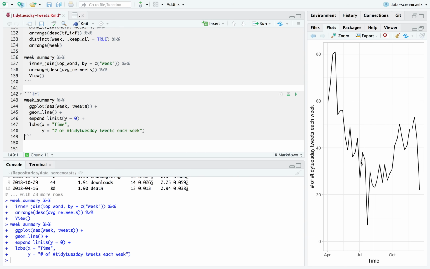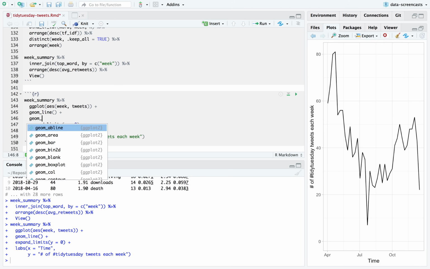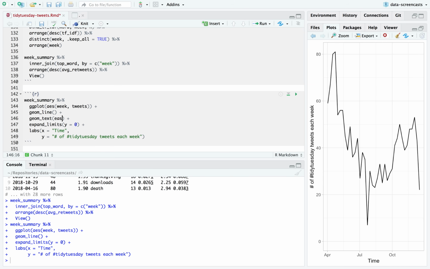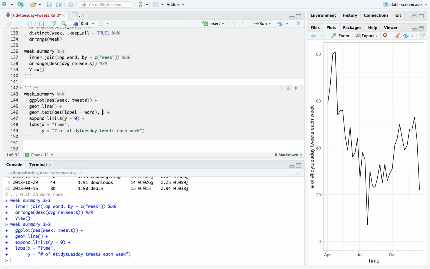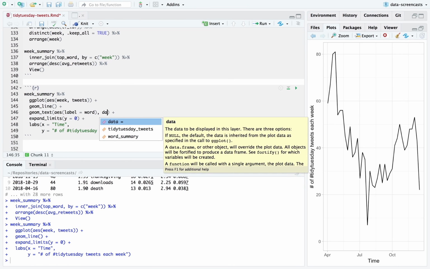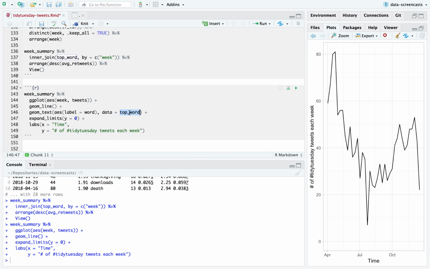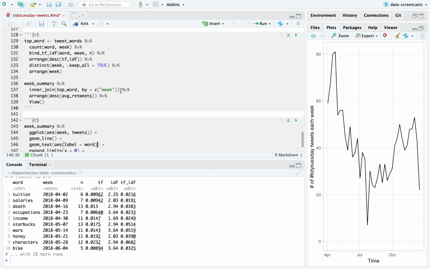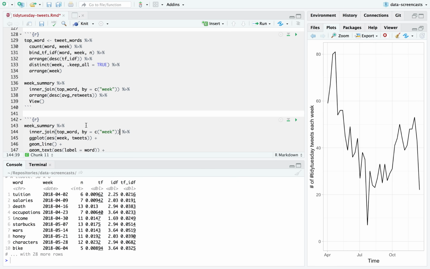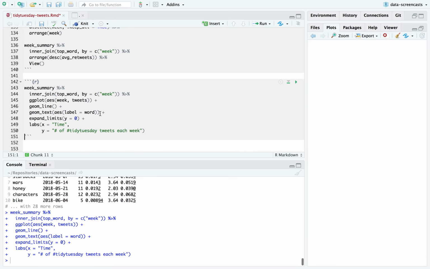If I'm just looking at this graph, I don't know what the topics are. I might say, ooh, there was a resurgence around, what was this topic? I don't know. Here's what I can add. I can get a little creative with what we put in here. I can add a text layer, say label equals word, and data equals top word. Shoot, I can't. I need to change. I need to do one thing. No, not quite. I need to do the join just like I did here. What I would do is say, here's our join, and now add our words.